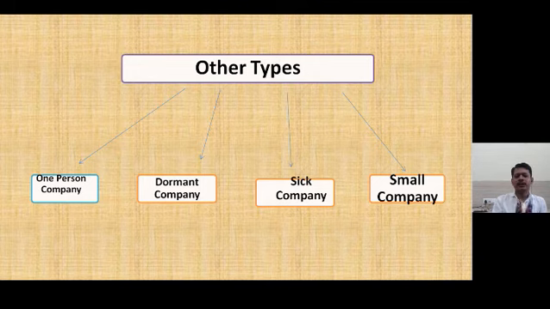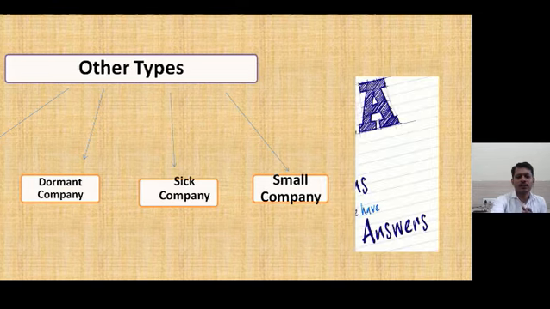The next one is the small company. A small company means the company whose capital is up to 2 crores and whose total turnover is up to 20 crores in a particular year. So these all are the types of companies that we just discussed in detail.